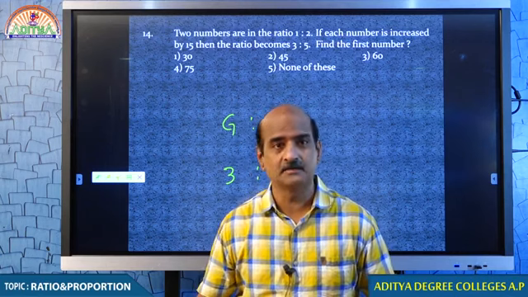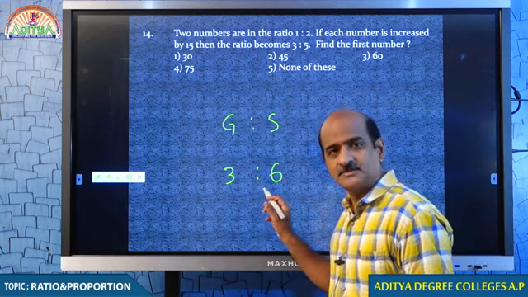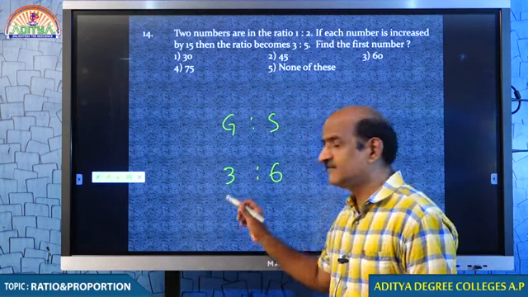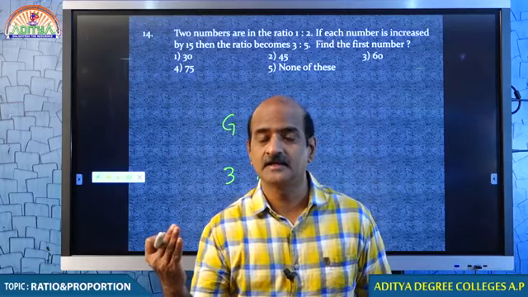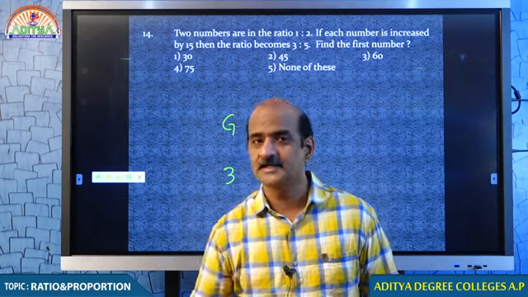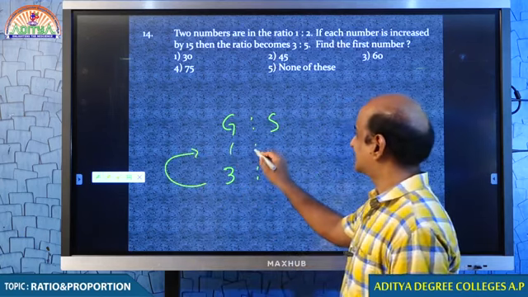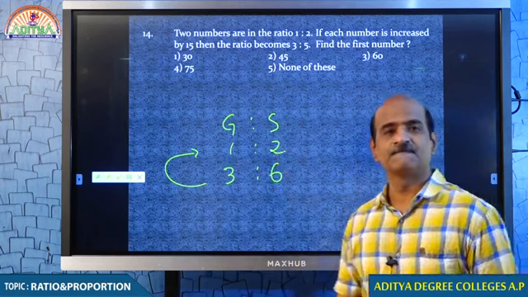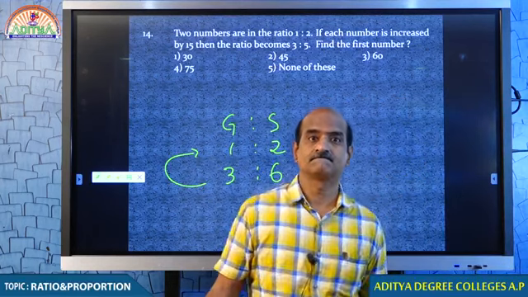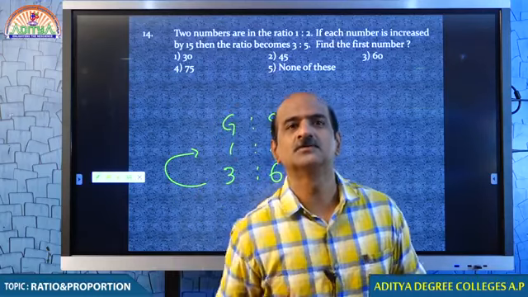We may have any number of chocolates, but we are distributing in the ratio 3:6, which means for every 3 chocolates I get, you will be getting 6 chocolates. Isn't it? So can I say that it is nothing but 1:2? Isn't it? 3 and 6 means 1:2.